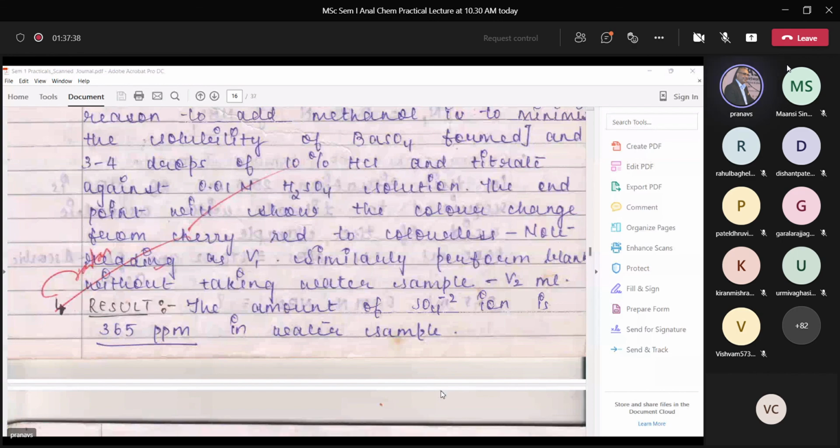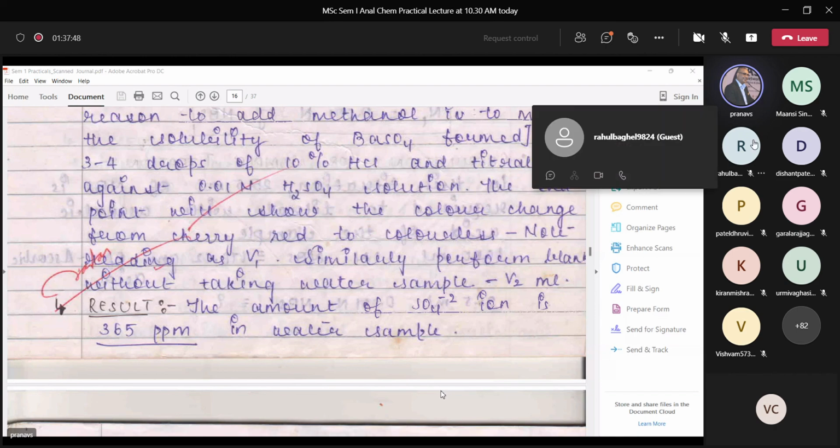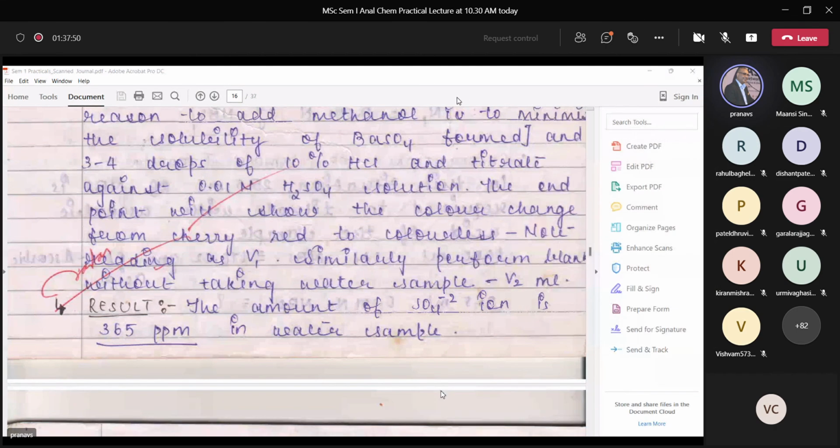So you again get barium sulfate precipitate. You have precipitate already formed, and during titration also, when you titrate excess of barium chloride with sulfuric acid, you will still have precipitates of barium sulfate during that titration. But that is not in your analyte. Yes, Saloni, is it okay? Yes, sir. Okay.